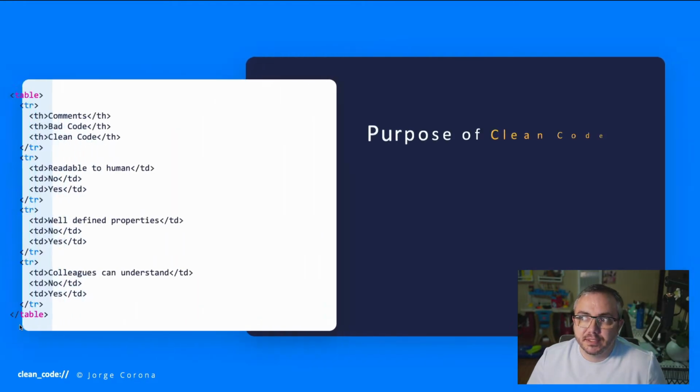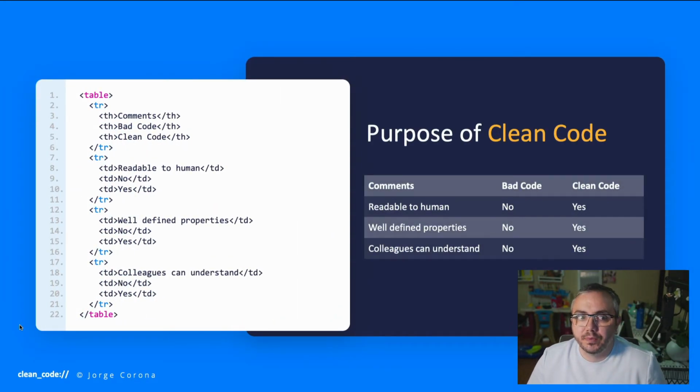What's the purpose of clean code? The purpose of clean code is to make the code readable for yourself and readable for anyone else on your team. The ratio of reading versus writing code is over 10 to 1. So most times you're reading the code and not writing it. I don't know about you guys, but sometimes I make code and a week later or a year later I look at it and I think, what was I thinking? This is what we're trying to avoid here.